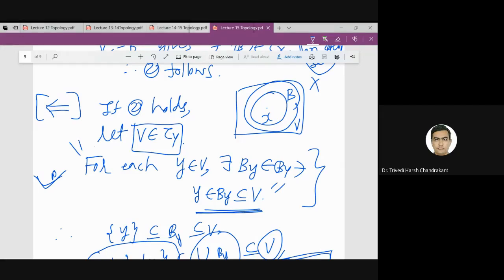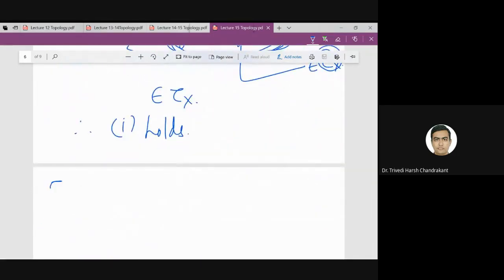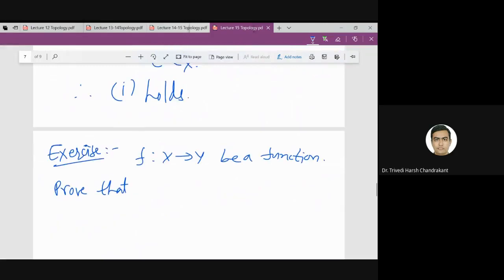Okay, so meanwhile, we used one property, so let me give it as an exercise. If f is a function, then prove that f inverse of the union over alpha of A_alpha is the union over alpha of f inverse A_alpha.